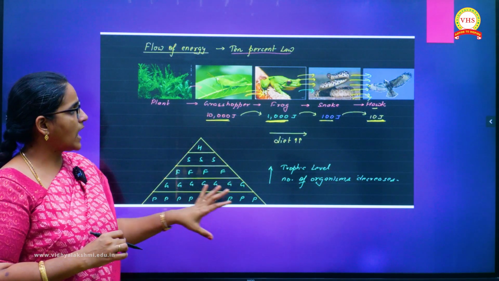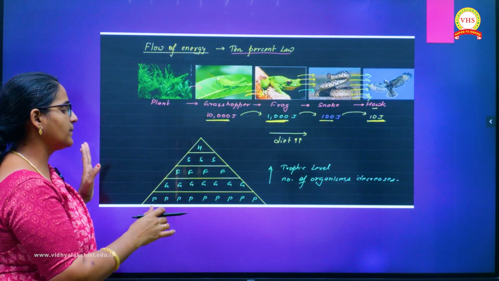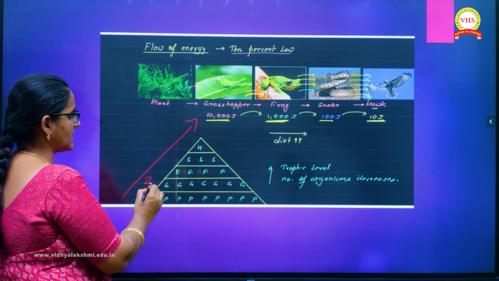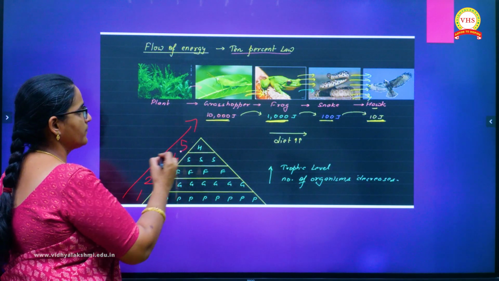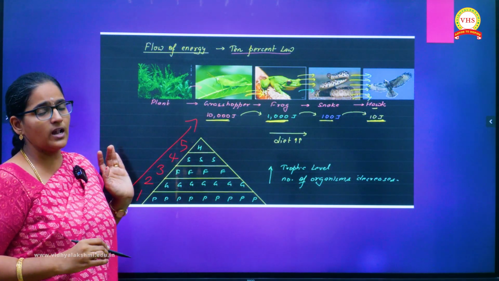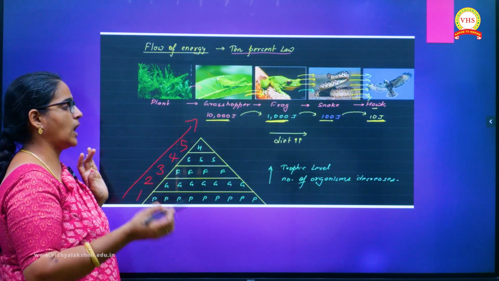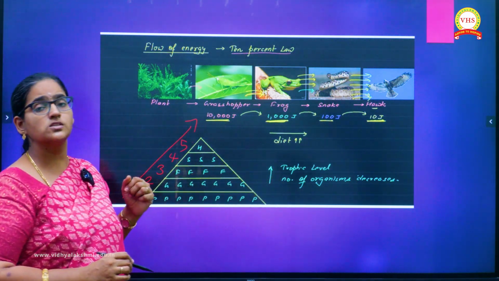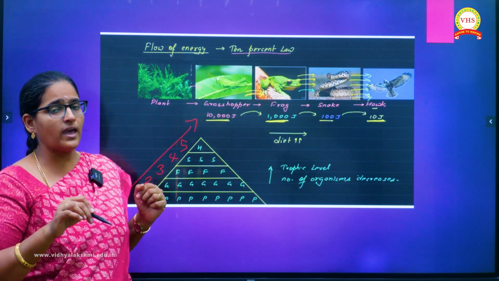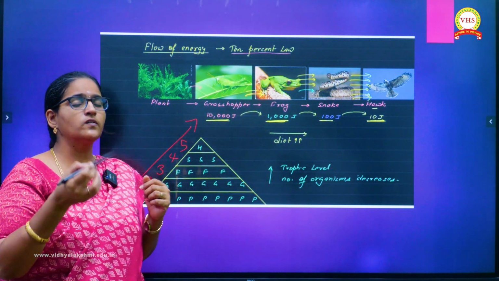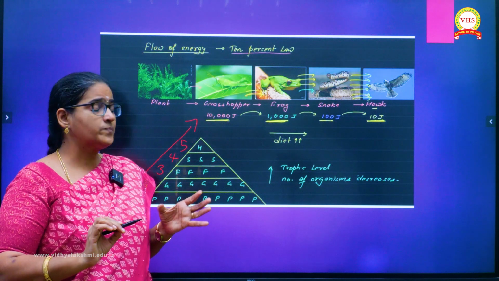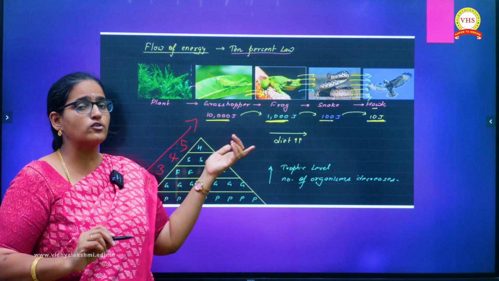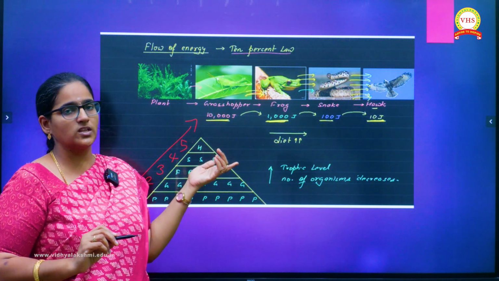So here, overall, if you take the ecological pyramid, this is the first trophic level, second, third, 4 and 5. On increasing the trophic level, the amount of energy will go down. On increasing the trophic level, the number of organisms will also go down. That is why, because of this progressive decrease in the energy, there is a limited number of trophic levels. That means 4 to 5 trophic levels only can exist in nature.